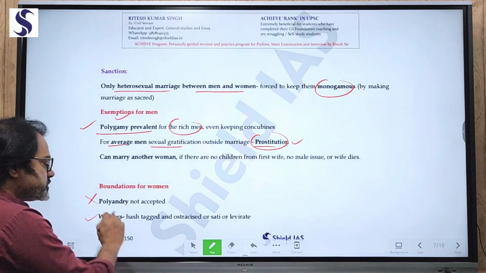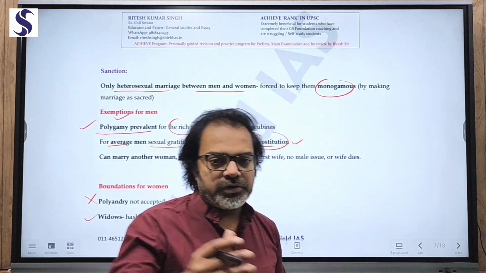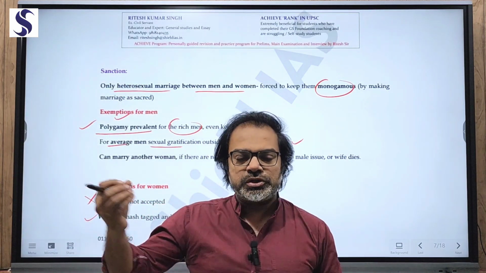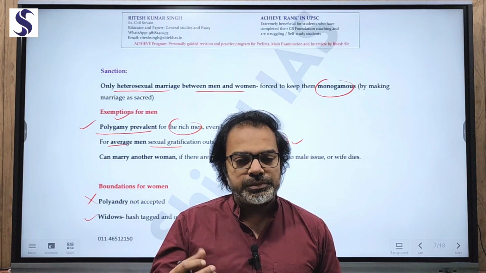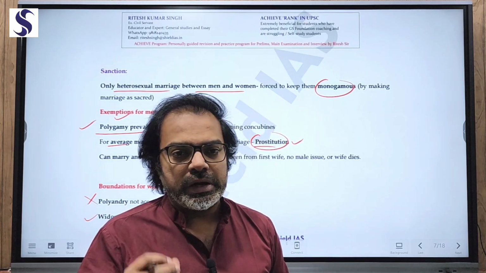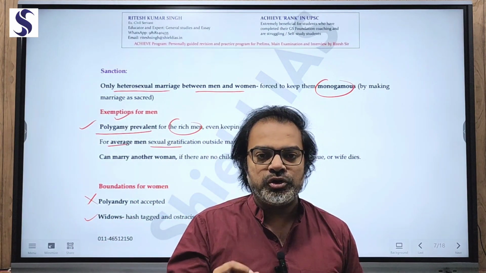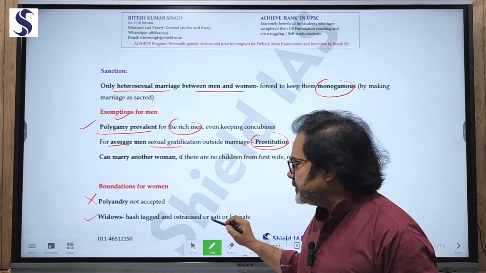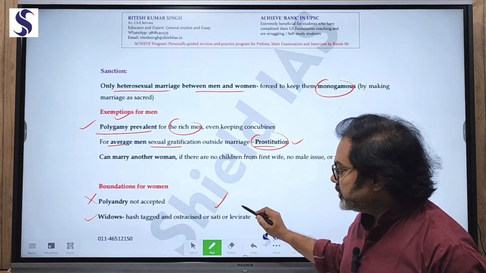As for widows, they were kept away from public life, they were left in a secluded life, forced to remain unattractive, sometimes tonsuring their hair, or forced to wear unattractive clothes. That means a life filled with suffocation, or they were forcibly pushed into sati, or there was also a thing called levirate.